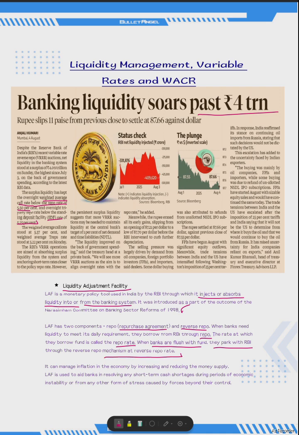So I hope the definitions of repo and reverse repo are clear through this explanation. Repo means when banks need funds, they take it from RBI. Reverse repo is opposite to it, means when they have excess funds, they park it with the RBI. So it can manage inflation in the economy by increasing and reducing the money supply. LAF is used to aid banks in resolving any short-term cash shortages during a period of economic instability or any other form of stress caused by forces beyond their control.